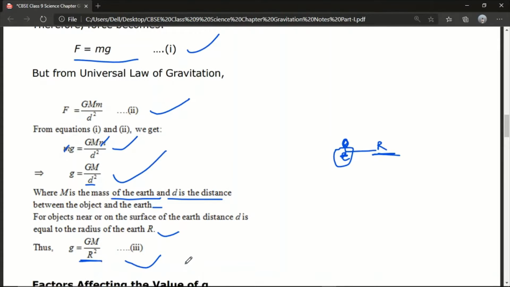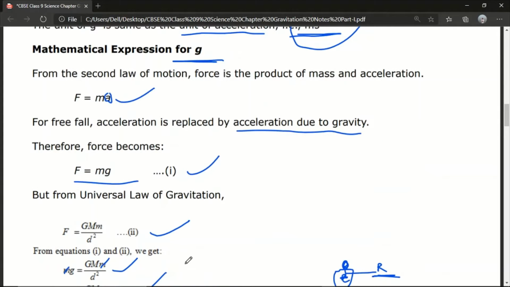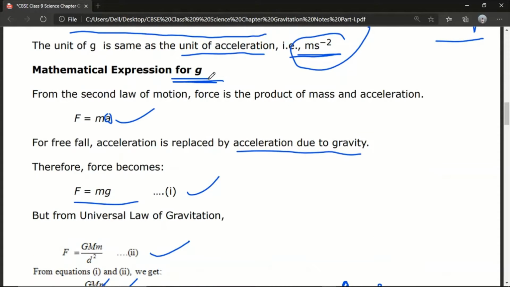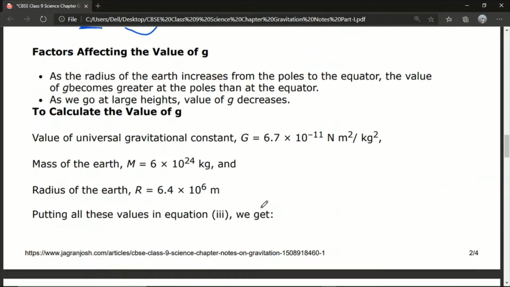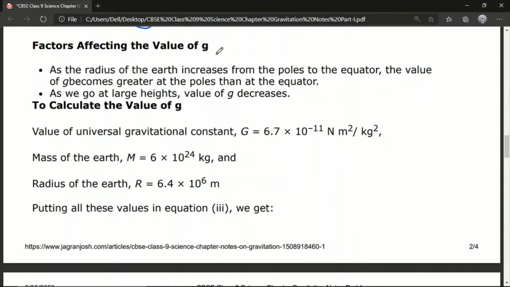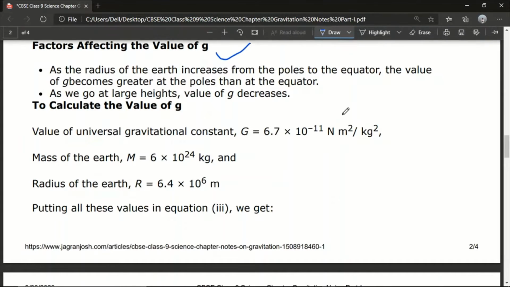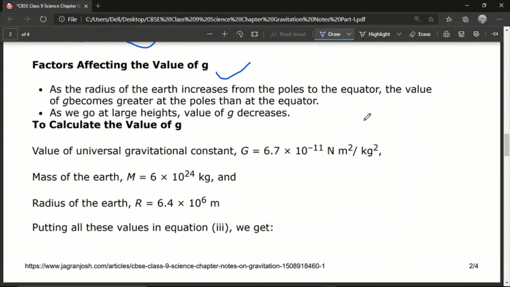So that is all about how to find the mathematical expression for g. In this way, we have already found the mathematical expression for g. So what are the different factors affecting the value of g? How is g affected? You must know how the value of g is affected.